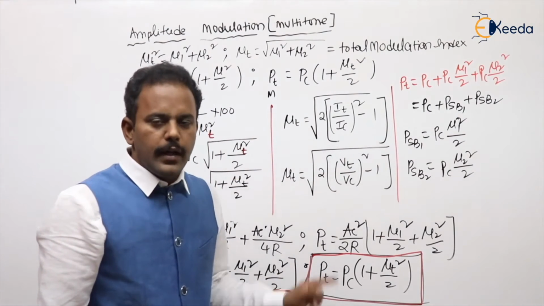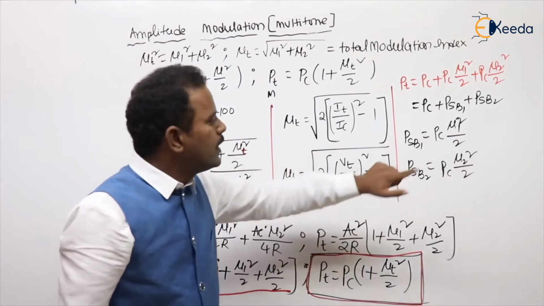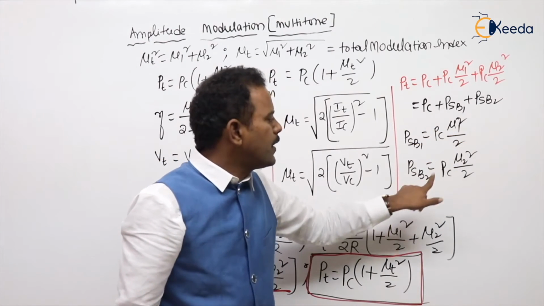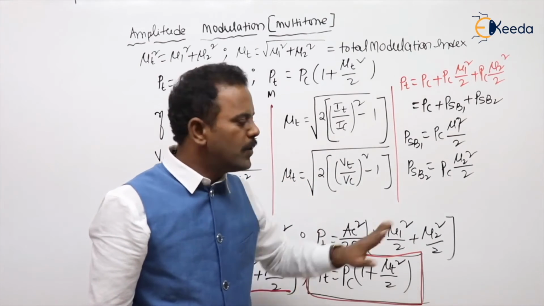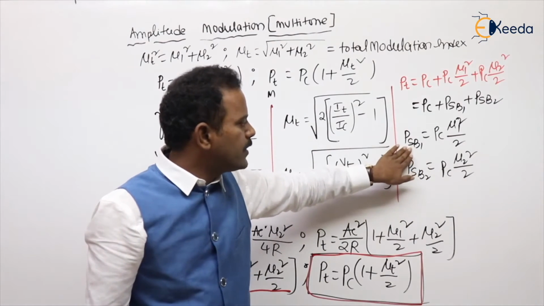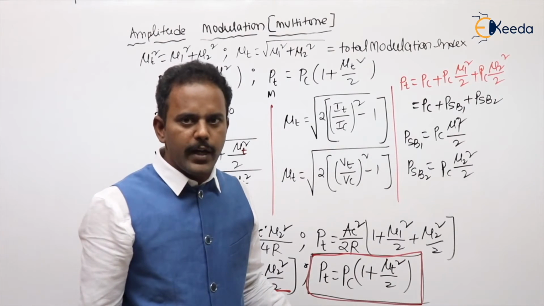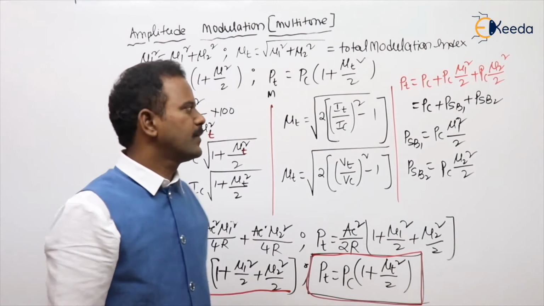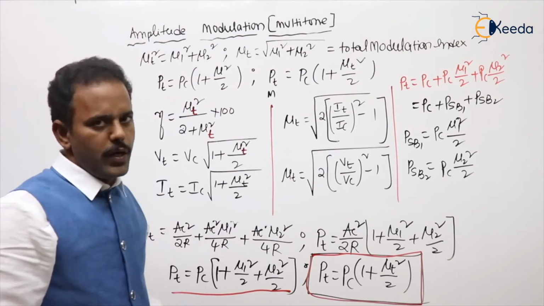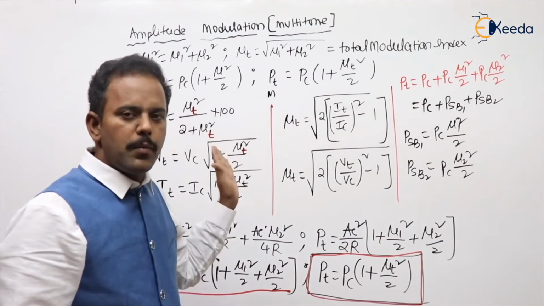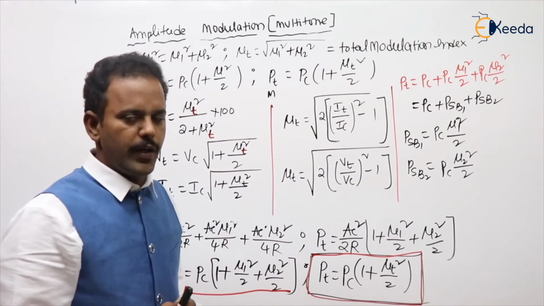Here, in single-tone modulation, PSB equals PC into mu square by 2. Here, multi-tone means sideband 1 is mu1 square by 2, and sideband 2 is mu2 square by 2. What are USB1 and USB2? USB1 and LSB1 are half of this, USB2 and LSB2 are half of this. Are you following my point or not? This is about all the formulas in multi-tone modulation. Similar to single tone, but the modulation index will be changed. Bandwidth also will be changed: 2 times the highest frequency.